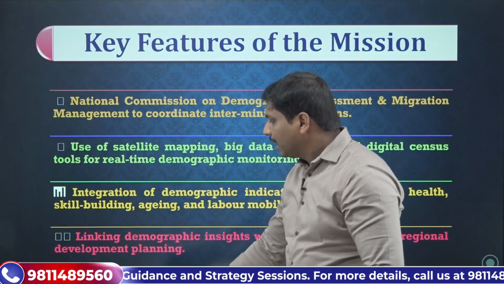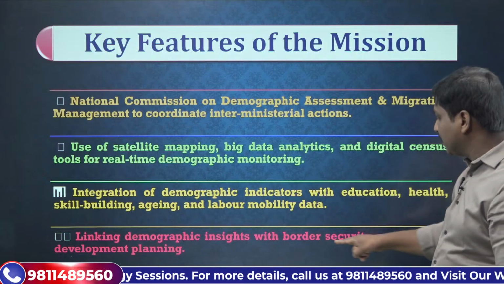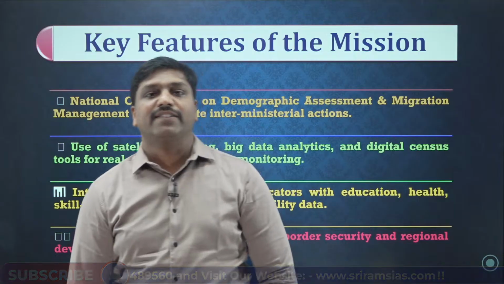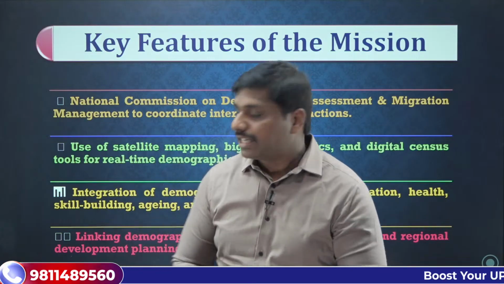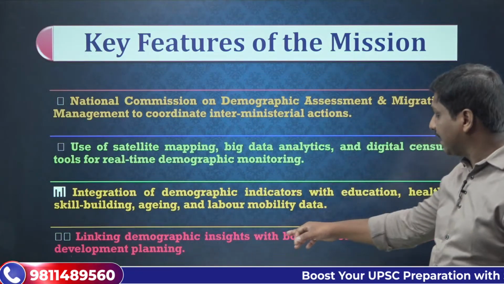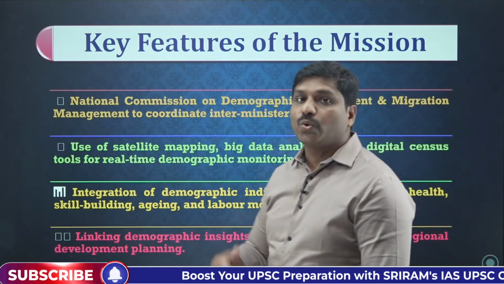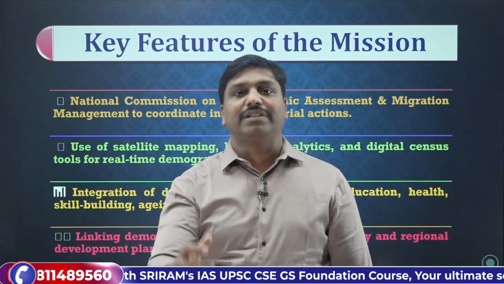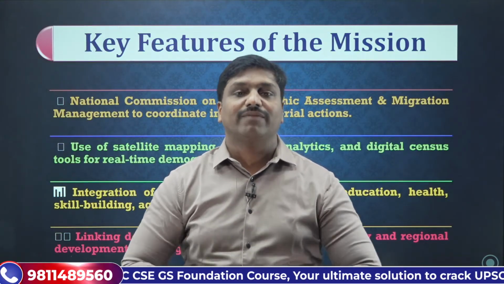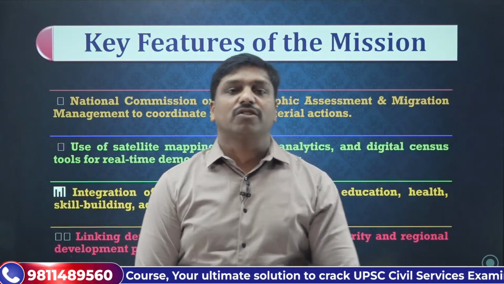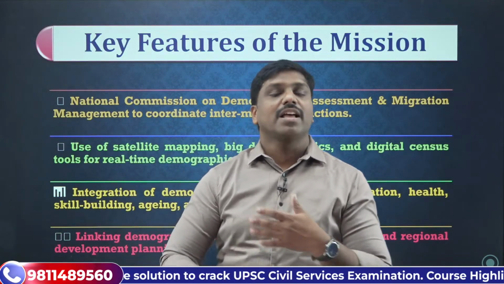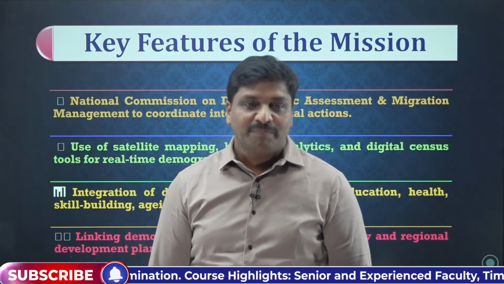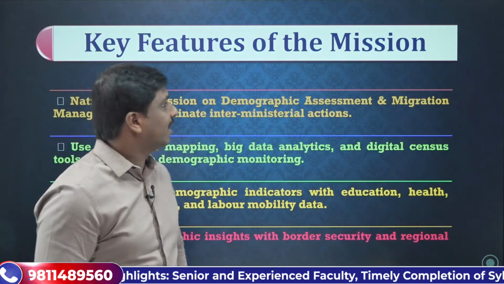So these are another key feature. Then there is linking demographic insights with border security and regional development planning. This is another important feature. Once we get the insights about the demographic aspects, we have to link them with border security so that we can take stringent actions to curb illegal infiltrations and many other issues prevailing in the border region. That is another important objective. Is that clear?